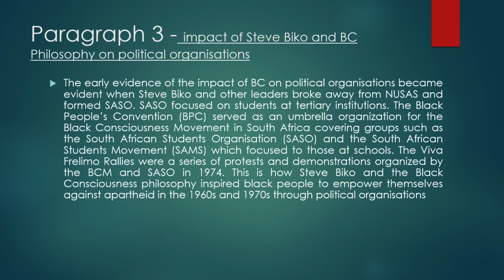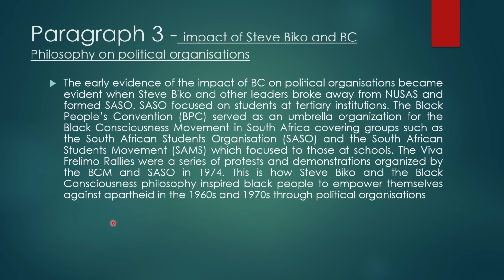Moving on to our next paragraph, where you highlight the impact of Steve Biko and the Black Consciousness philosophy on political organization. But you don't write the subtopic there, you just write the paragraph, like I have done in this case. The early evidence of the impact of Black consciousness on political organizations became evident when Steve Biko and other leaders broke away from NUSAS and formed SASO. SASO focused on students at tertiary institutions.